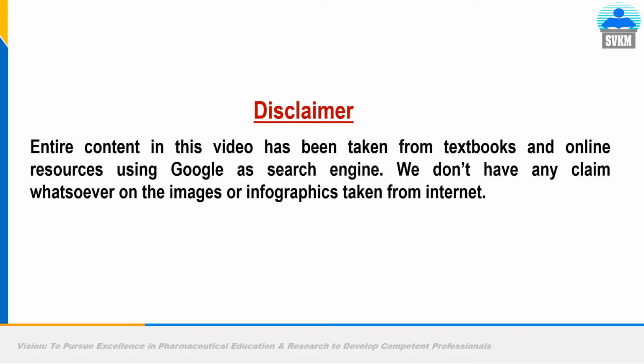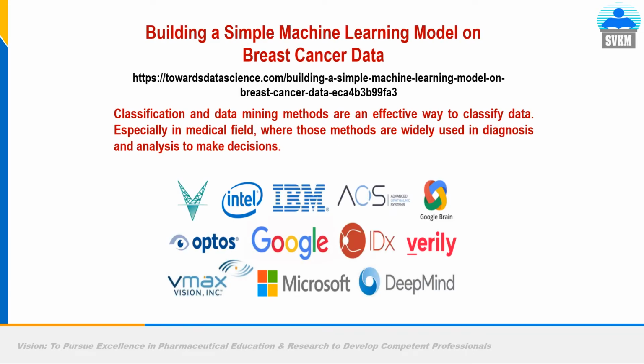This content has been taken from various resources, with Google as the search engine. We all know one of the major applications of artificial intelligence, machine learning and deep learning is to classify various pathological data and medical imaging.